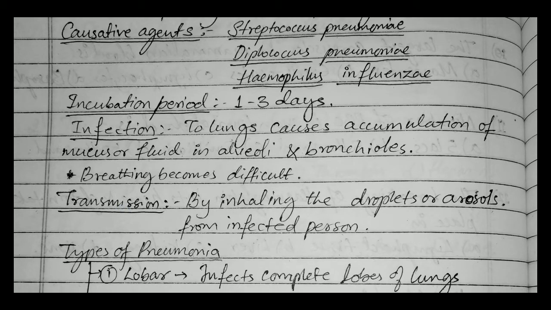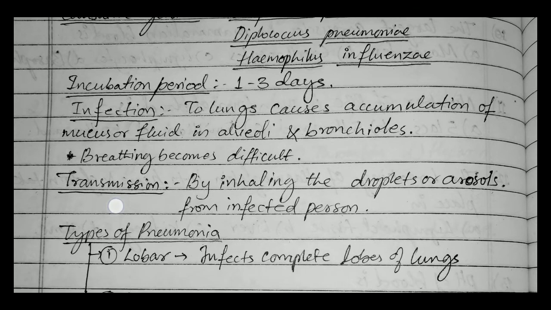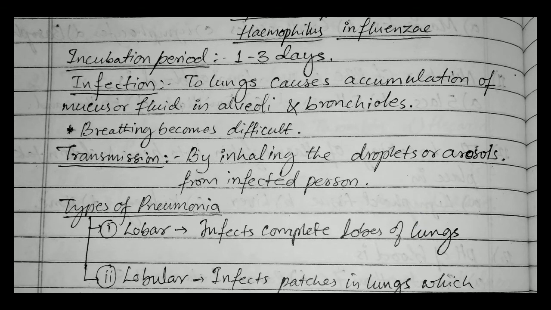So infection primarily occurs in the lungs, causes accumulation of mucus fluid in alveoli and bronchioles. So primarily the characteristic feature of this disease called pneumonia is heaviness of breathing and filling of fluids in the alveoli and bronchioles. Because of which obviously the breathing becomes more and more difficult.